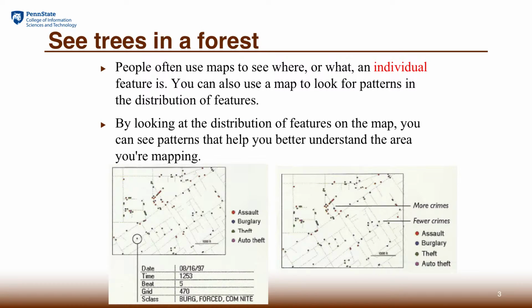When we talk about mapping where things are, we mainly talk about mapping individual features. We spend effort mapping individual trees so that we can see the overall forest pattern. We will also be able to find the individual features that we are interested in based on location, based on place. We could also present this to humans for their understanding. For example, the map on the right shows very clearly that one area has more crime and the other area has fewer crimes. That will attract human attention to decide what to do with the different observed patterns.